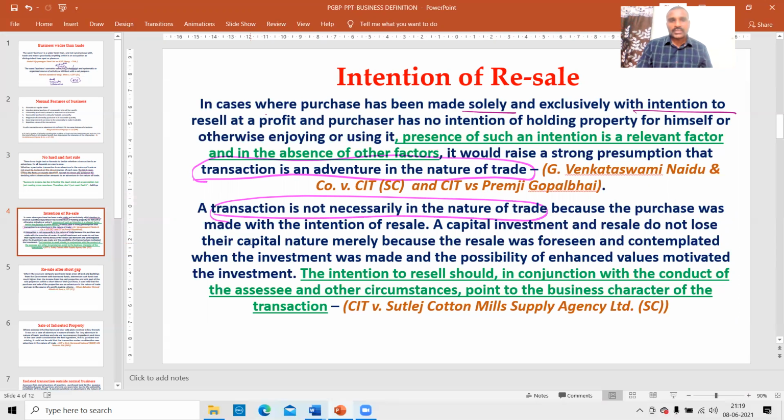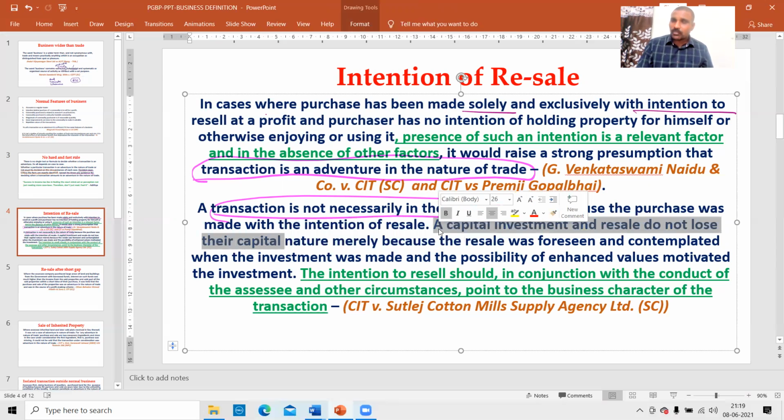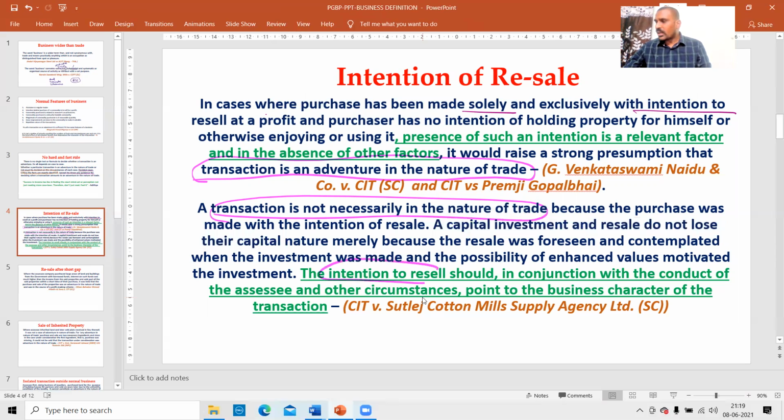Because the purchase was made with an intention of resale, here also the purchase was made with the sole intention to resell at profit. But still the court said no. The court said, in conjunction with the conduct, this intention to resell alone is not sufficient. In conjunction means in addition to the intention to resell, we need some other factors, some other circumstances. Here there are no positive factors, only the intention to resell is there. Therefore, it is not a transaction in the nature of trade.